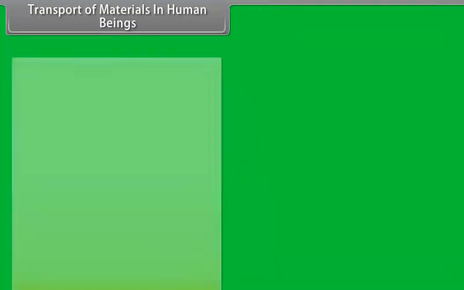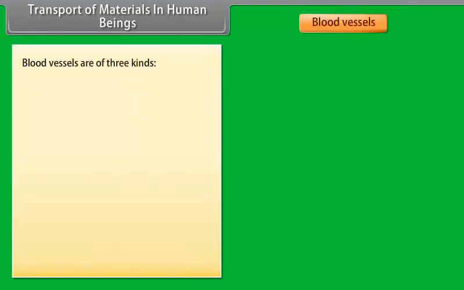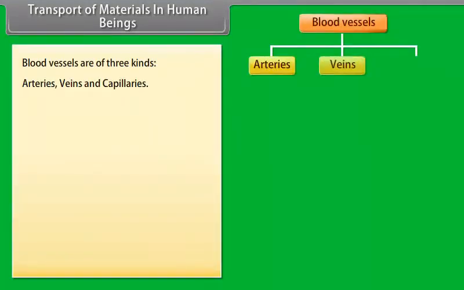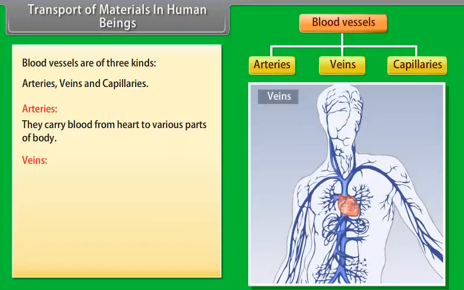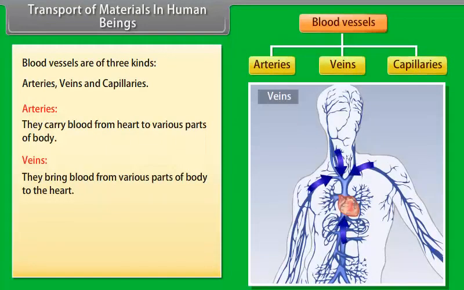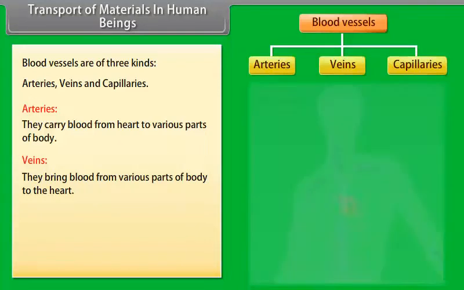the heart. Blood vessels are of three kinds: arteries, veins, and capillaries. Arteries: they carry blood from the heart to various parts of the body. Veins: they bring blood from various parts of the body to the heart.